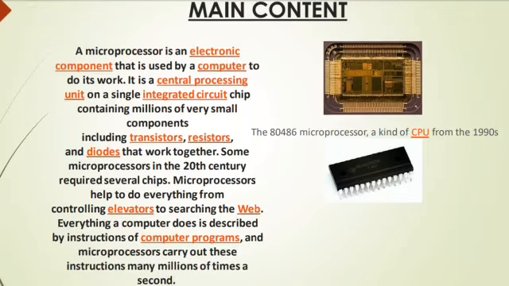Main content. A microprocessor is an electronic component that is used by a computer to do its work. It is a central processing unit on a single integrated circuit chip containing millions of very small components, including transistors, resistors and diodes that work together. Some microprocessors in the 20th century required several chips. Microprocessors help to do everything from controlling elevators to searching the web.